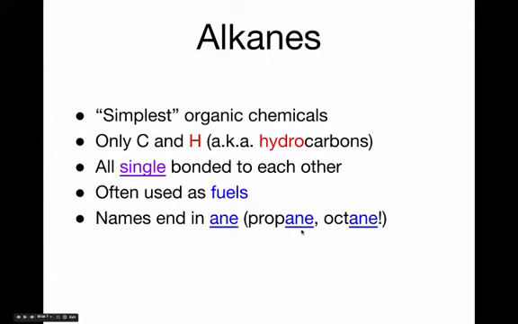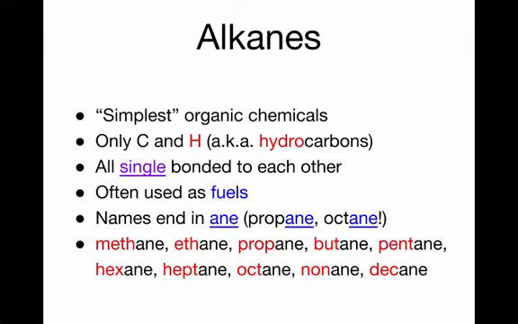You may have heard of propane and octane. If you have a propane grill where you put gas in your tank, and the type of gas is measured with an octane rating, these names, propane and octane, are names of specific types of alkane molecules, and we'll talk about that in a little bit.